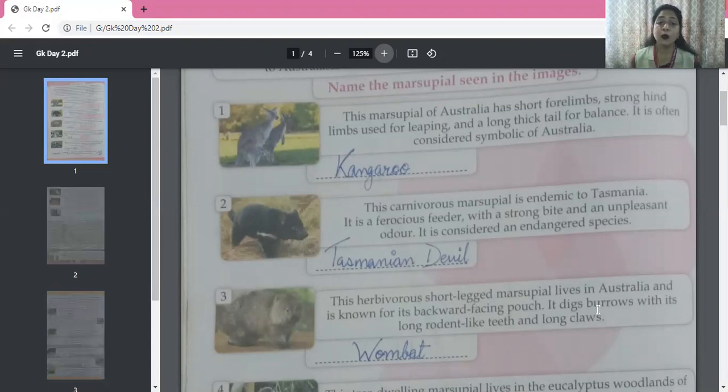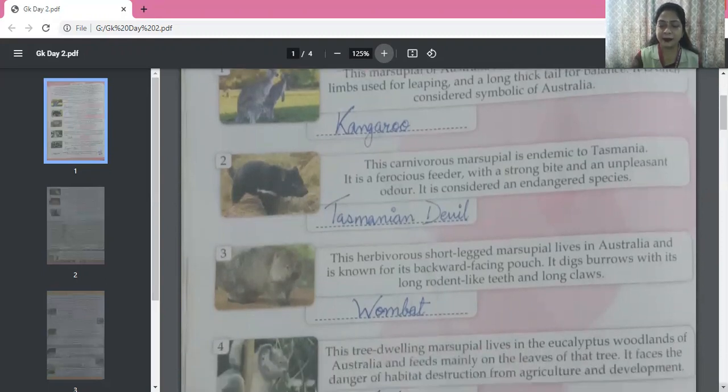Okay, so what is this? This is Tasmanian devil. See, it's very easy to remember this because we have got this line, this carnivorous marsupial is endemic to Tasmania. So the very first word of the answer comes from Tasmania itself. So Tasmanian and devil. Think of the devil and the devil arrives. So Tasmanian devil, that's your answer.